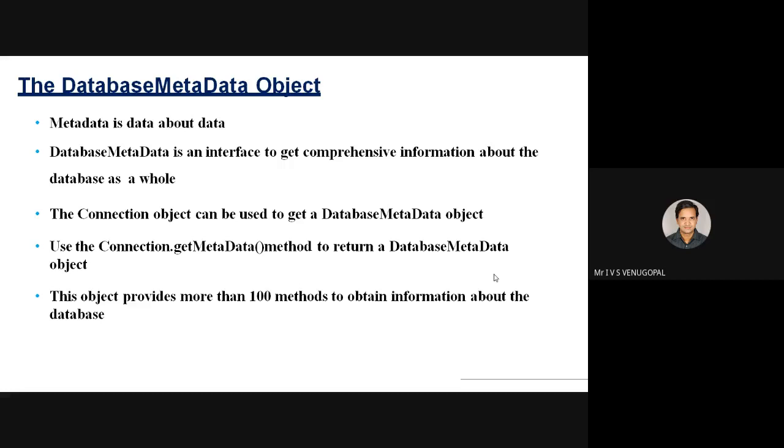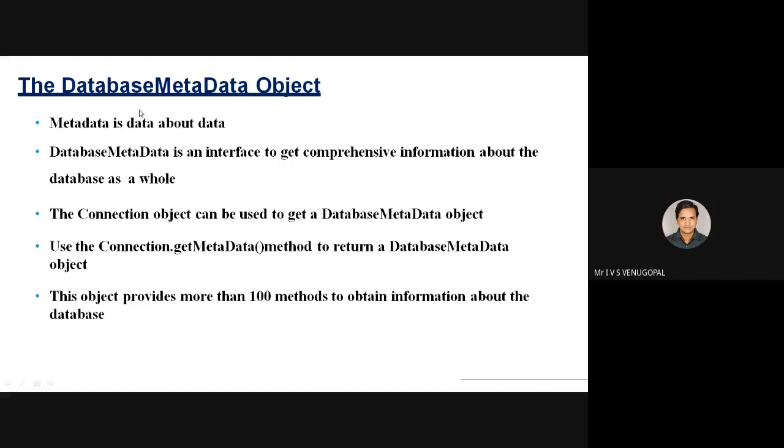Whenever I want to know information regarding the database, it is called database metadata. It is information regarding an already existing database, data about data.